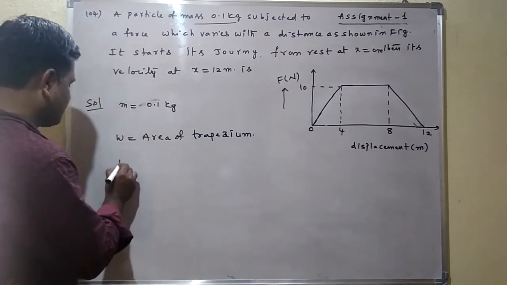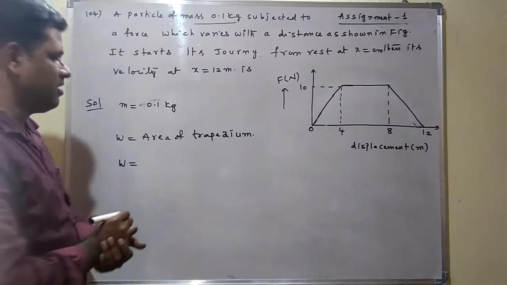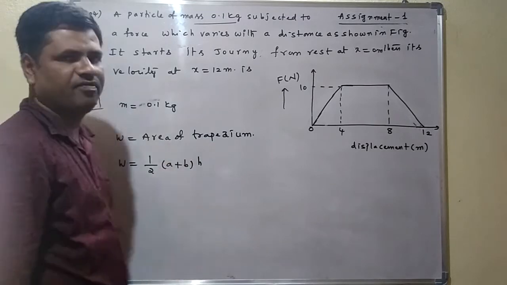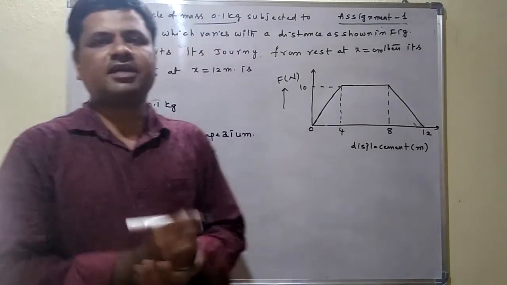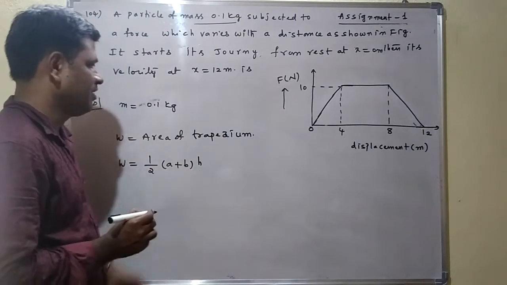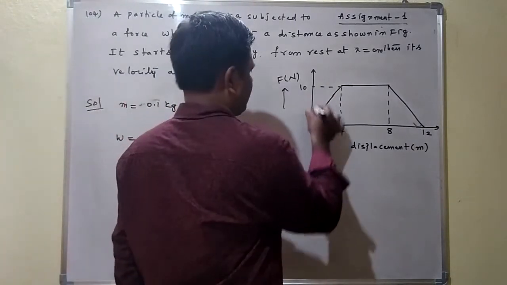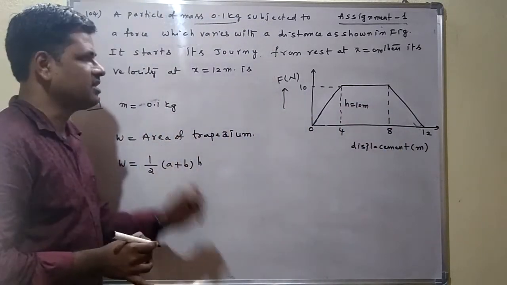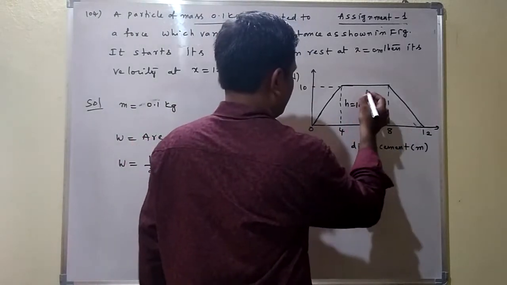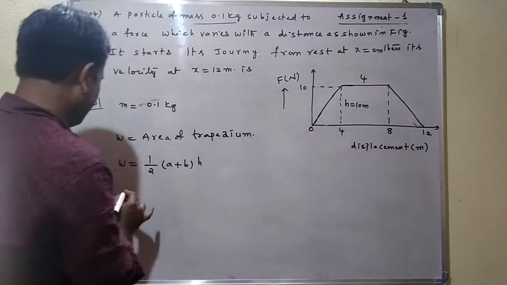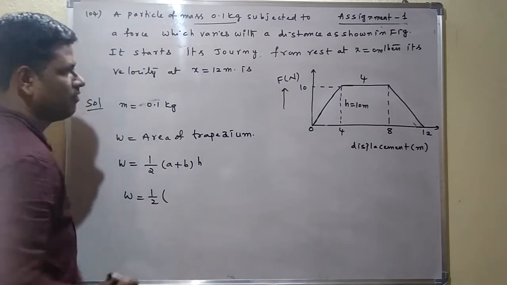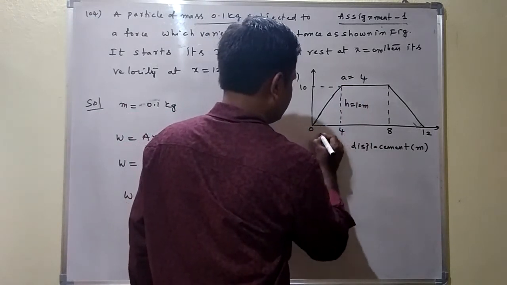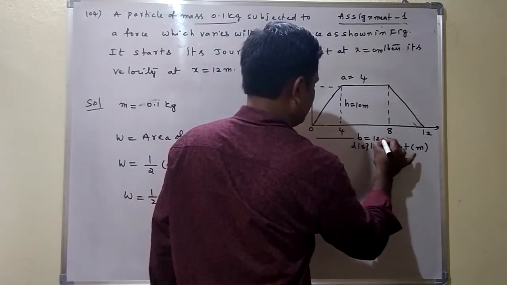Work done is equal to area of trapezium, which can be written as half into (A plus B) into H. This is a general formula for the trapezium from mathematics. H means height. Here height is 10, H is equal to 10. A means one side, B means another side. One side is 4, this is called A. This total side is called B, B is equal to 12 meters.